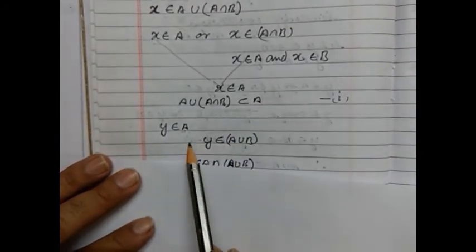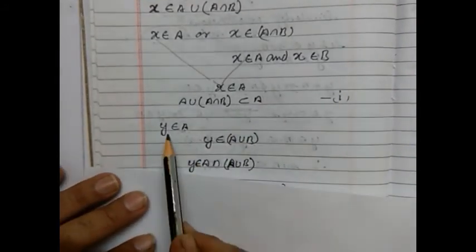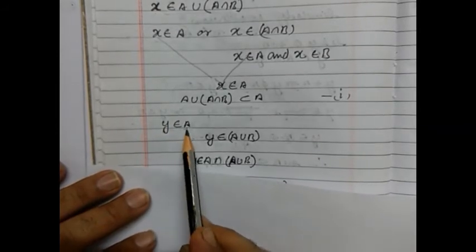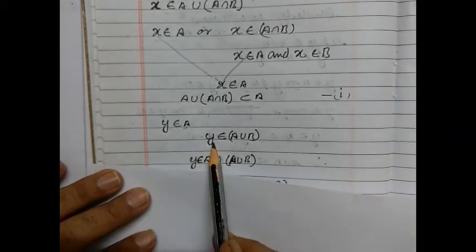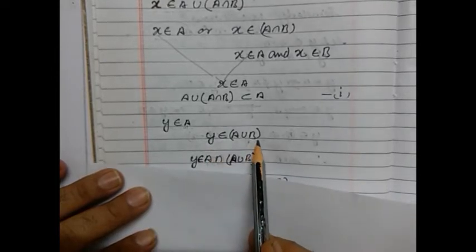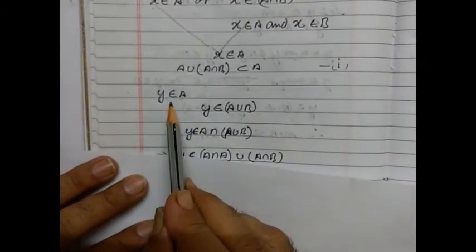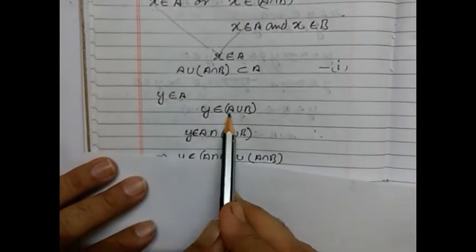Now we get the second statement: y belongs to A. This y is also an arbitrary element that belongs to set A. So we can say that y belongs to A union B. So A union B, here we write all the elements of A and B together.